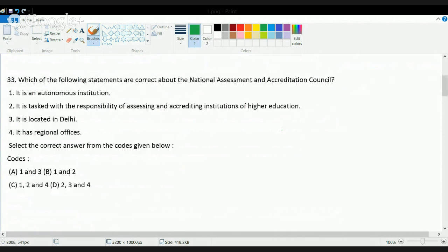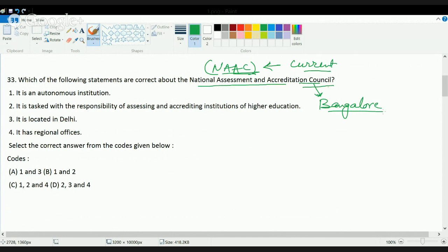The next is, which of the following is a correct statement about NAAC, that is National Assessment and Accreditation Council. NAAC is a body that has been in power since long, but this is a question based on current affairs because recently a decision was taken in which it was suggested that NAAC should also have regional bodies. Till now NAAC has only one headquarters, which is located at Bangalore.